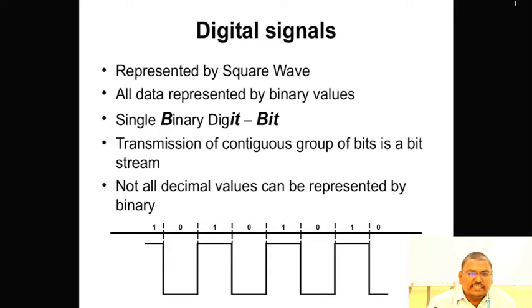Next, digital signals are represented by a square grid. All the data is represented by binary digits. A single binary digit is a bit. Transmission of a continuous group of bits is a bit string. Not all decimal values can be represented exactly by binary values.